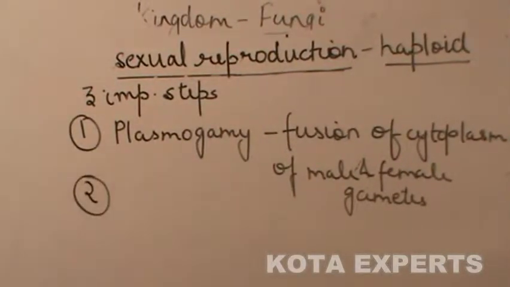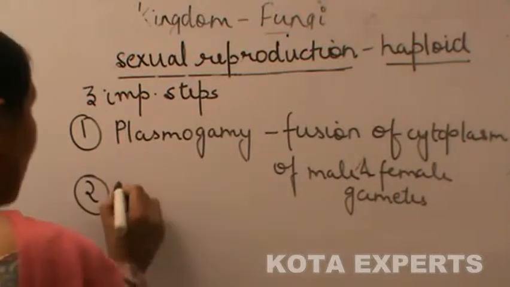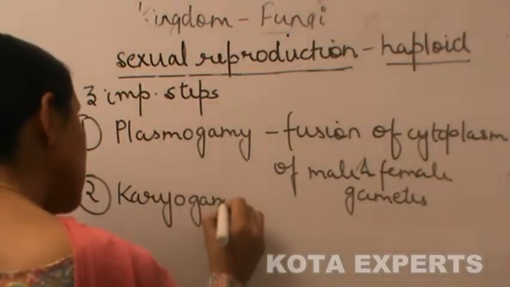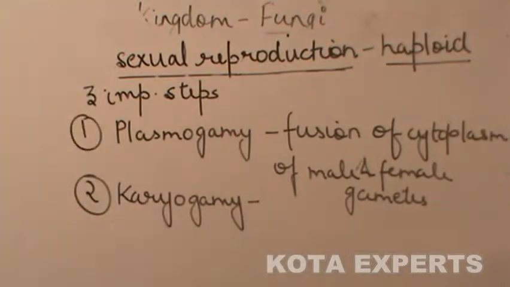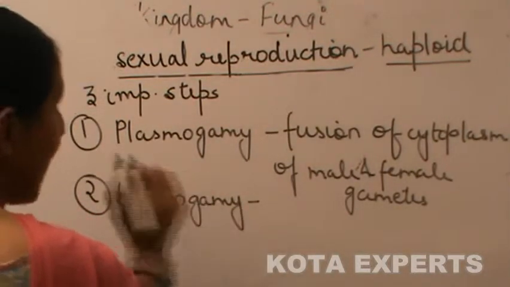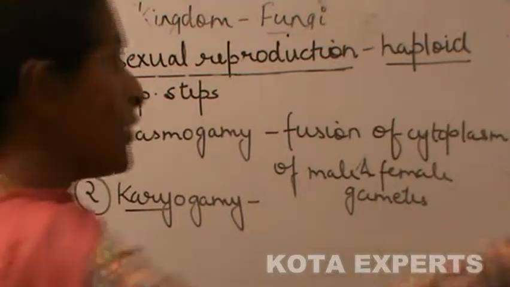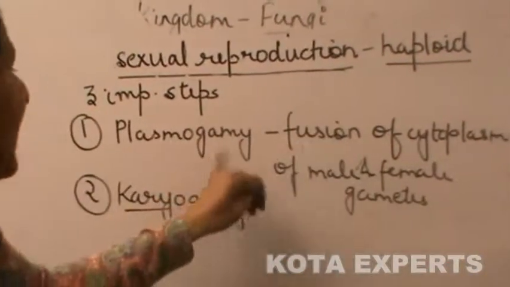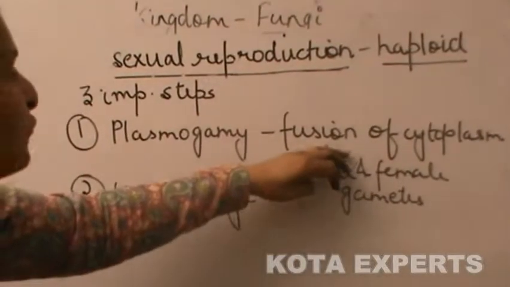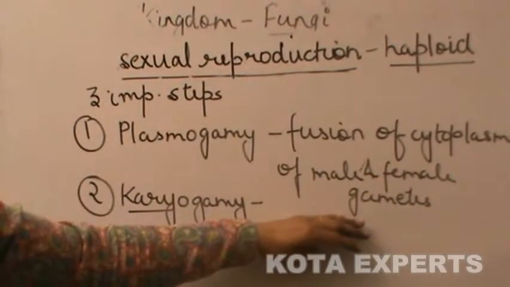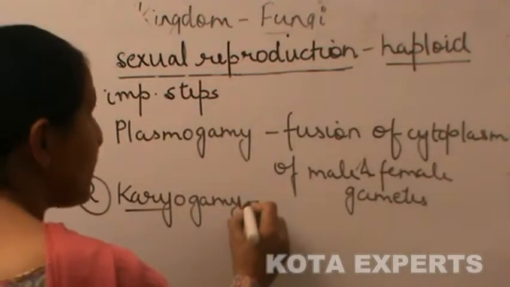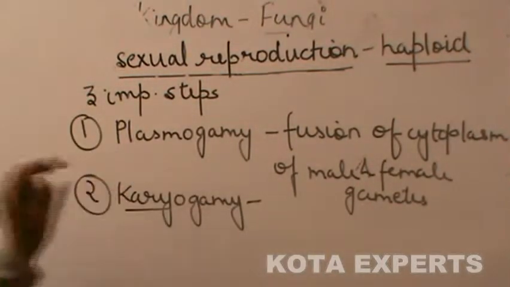The next important step is karyogamy. Karyo means nucleus, gamy means fusion. Firstly, the cytoplasm of the two gametes fuses, and after that the two nuclei also come together and fuse.